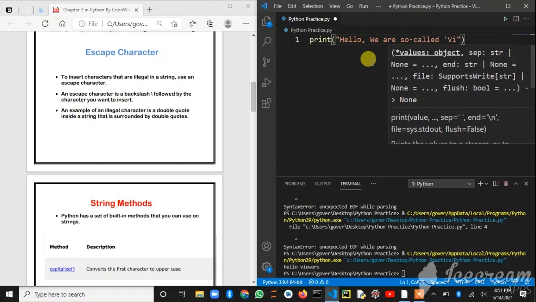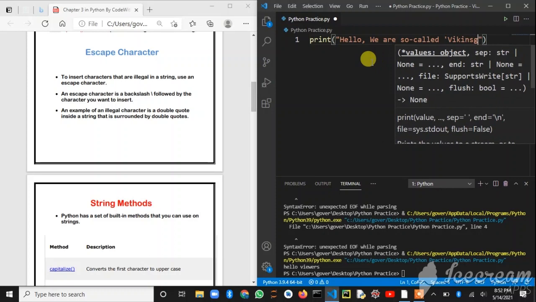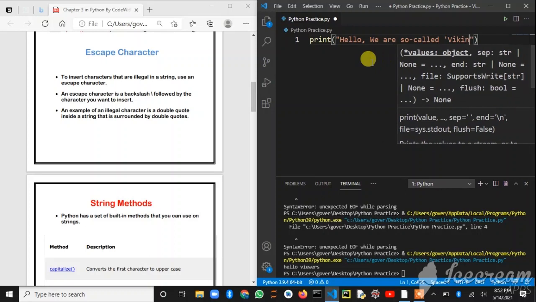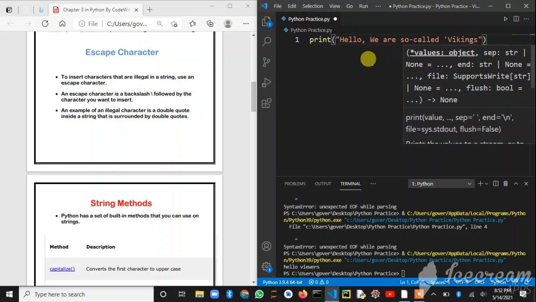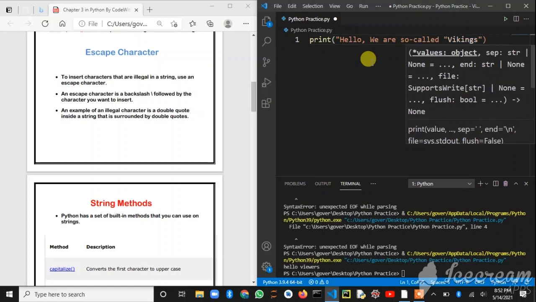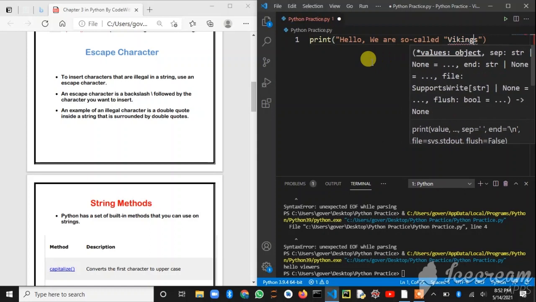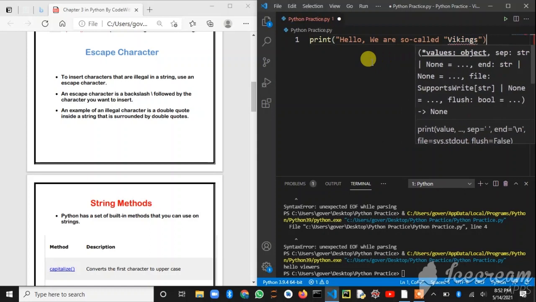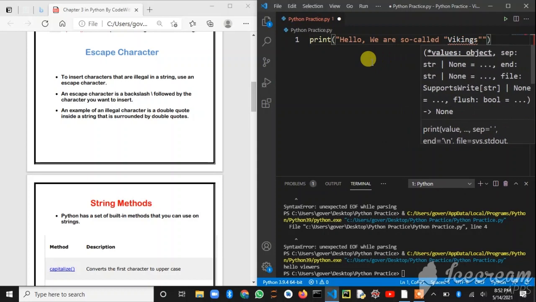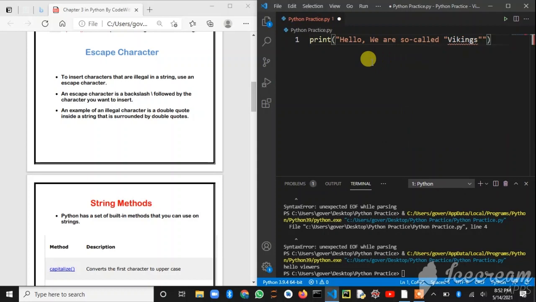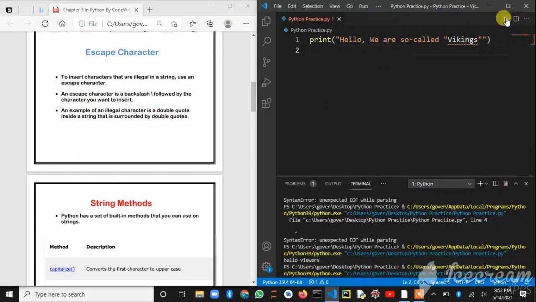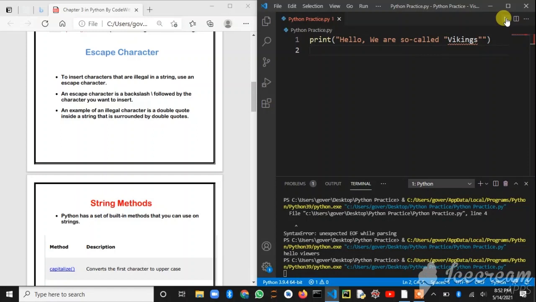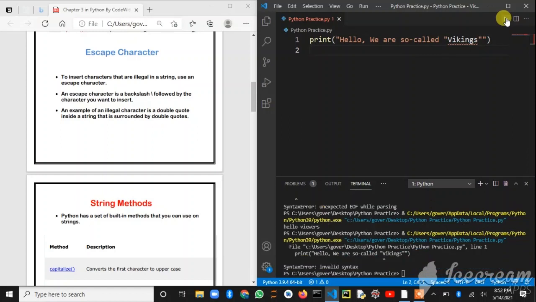You may all know about Vikings. I am typing it just as an example. So I am closing this also. As you can see, we'll get an error. Just let me get an error, then I will explain why we got an error and what the use of the escape sequence character is there.